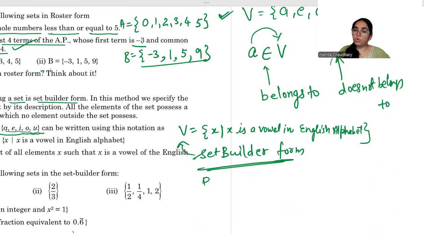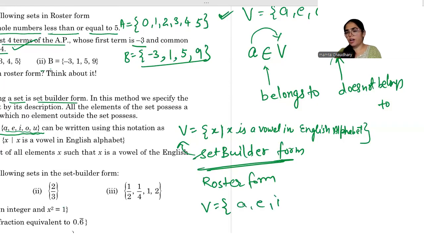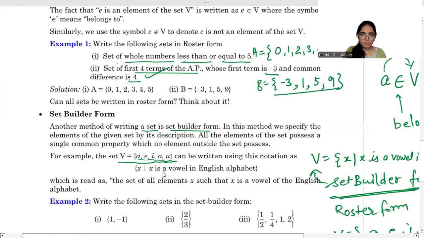Same thing if I write in roster form, roster form means its answer, what all the values can come. Vowels in the English alphabet: A, E, I, O, U. Over. Let's take one more example.